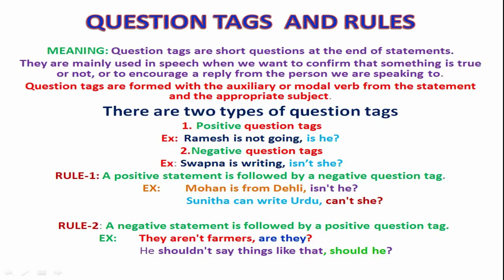Question tags are formed with auxiliary or modal verb from the statement on the appropriate subject. Again, question tags are classified into two types. Number one, positive question tags. Example, Ramesh is not going. Question tag is, is he?